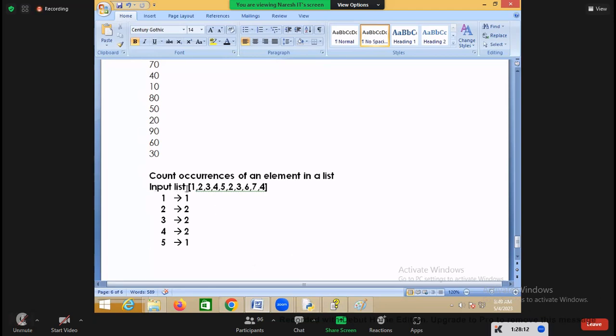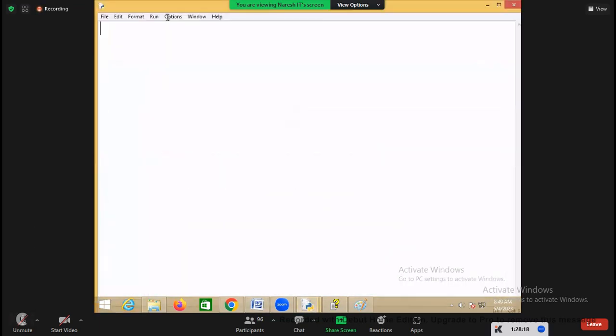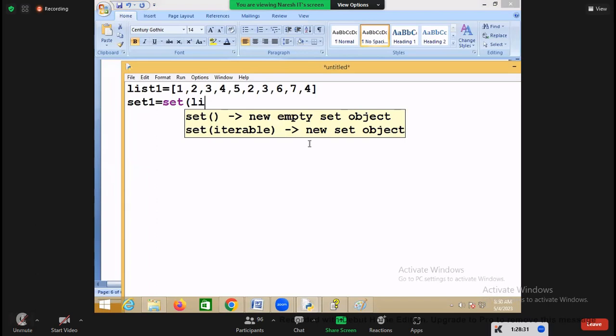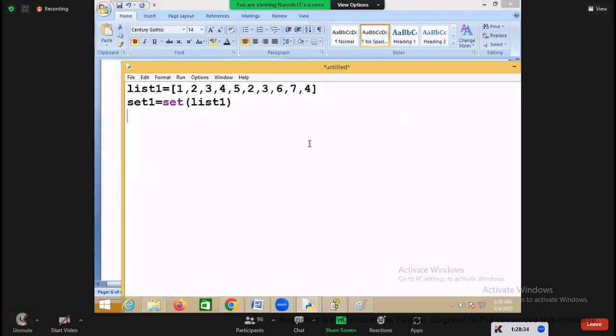Assume that this is a list, list1. So first you have to remove the duplicates from this list. How can you remove the duplicates from the list? By converting this list into a set. After that, every time you read one value from the set and count how many times that value is there, by saying list1.count.